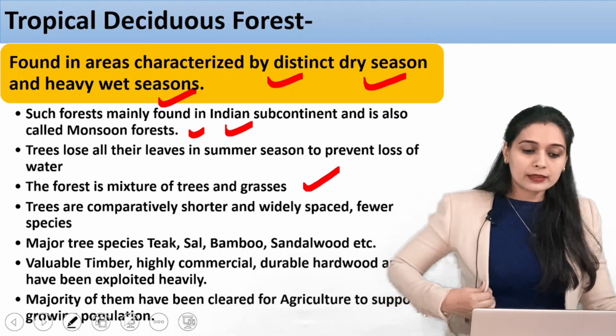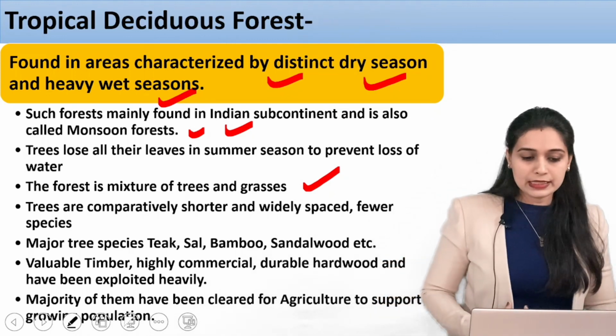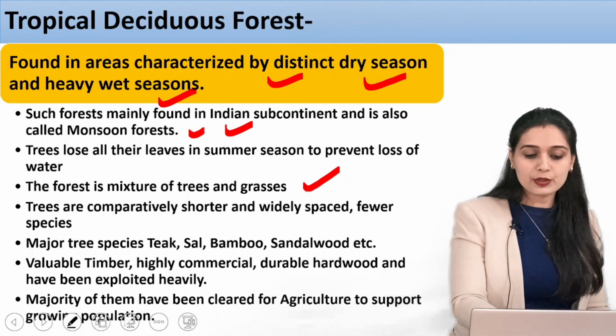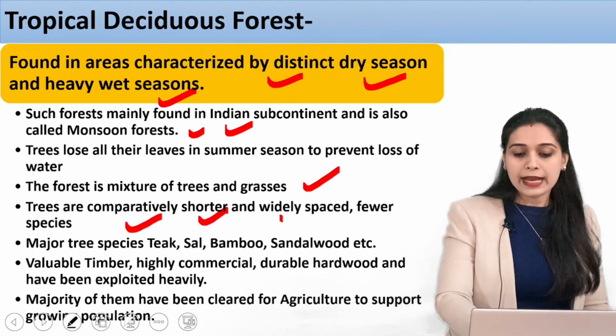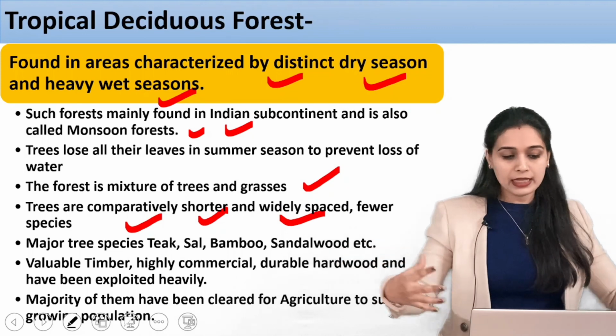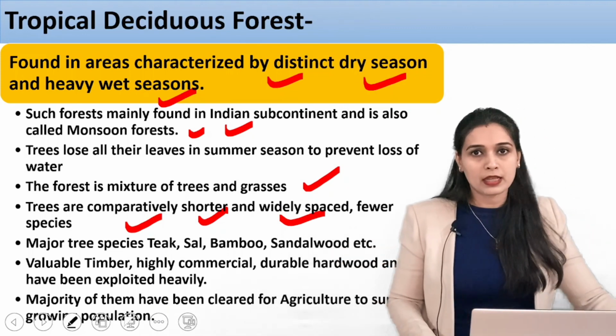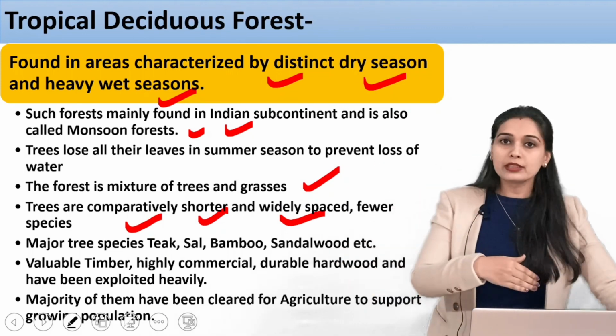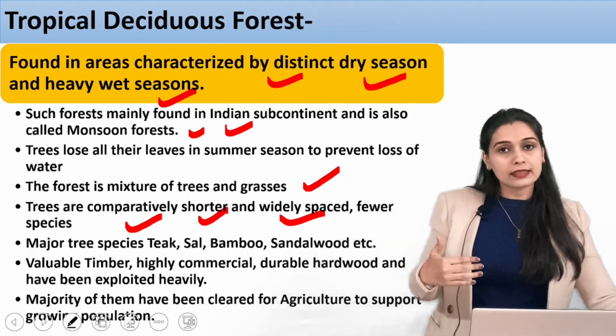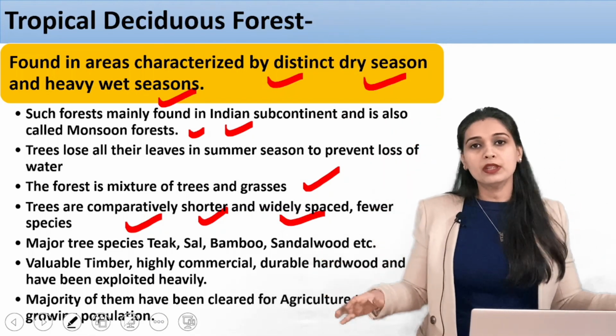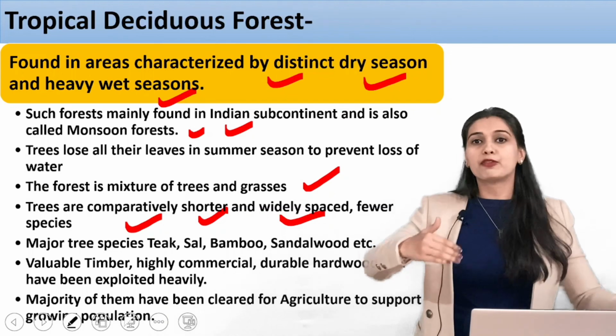Alright, so what are the special varieties? Okay, and also one thing, trees are comparatively shorter and widely spaced, fine, and fewer species. See, in the equatorial, the trees were very tall. As I said, they are so many in number that they are fighting for the sunlight, so they have to be tall.